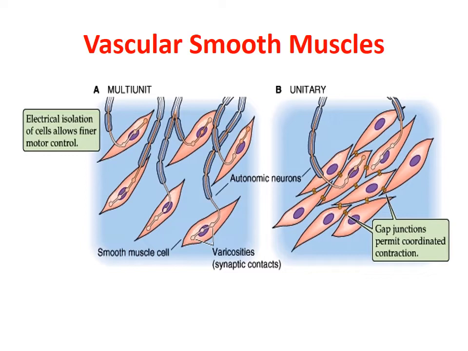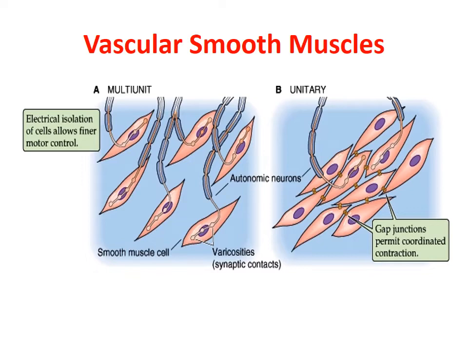So they are connected with each other, and with a single nerve fiber, when that nerve fiber is stimulated, these several connected smooth muscle clusters will act as a single unit. They will act in unison, in combination. So that is single unit.